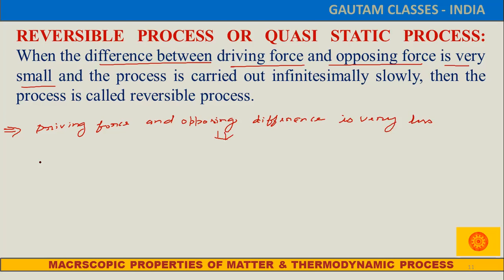And how can we visualize that? Just imagine we have one movable piston. Here we are going to put one sand grain.